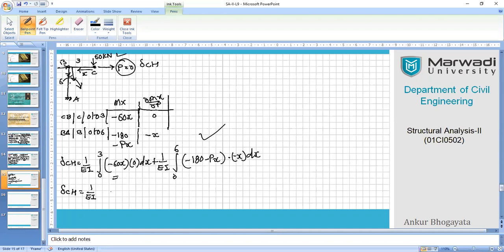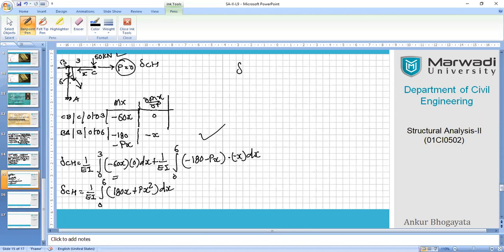Let's simplify this. 0 to 6, if I multiply minus x here, it becomes 180x plus Px square dx. Okay, that is my simplified view of the equation now.